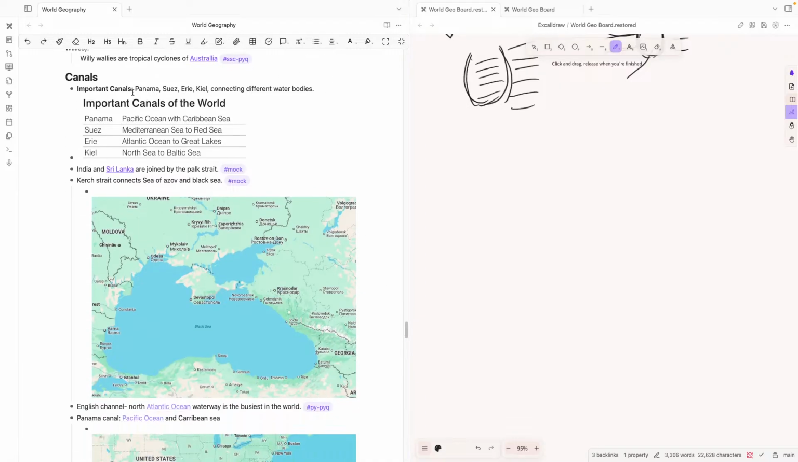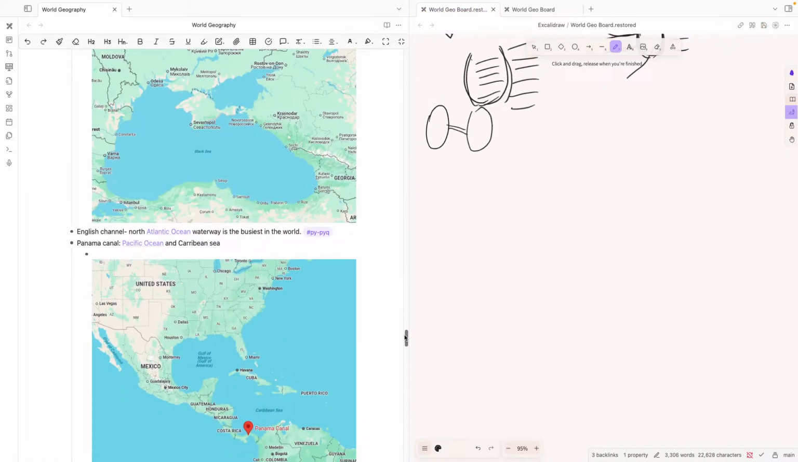Canals. Important canals are the Panama Canal, Suez Canal, Erie Canal, Kiel Canal, connecting different water bodies. So a canal is basically something that connects two different water bodies. For example, here you can see that the Black Sea and the Sea of Azov is connected by the Kerch Strait, which is a small bit of water body. Similarly, India and Sri Lanka are joined by the Palk Strait. Kerch Strait connects Sea of Azov and Black Sea.